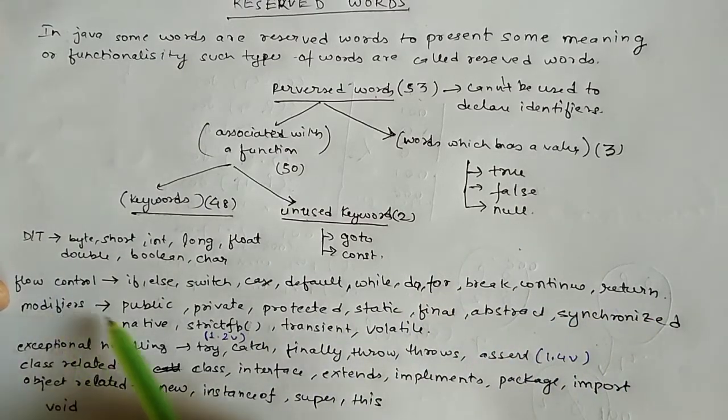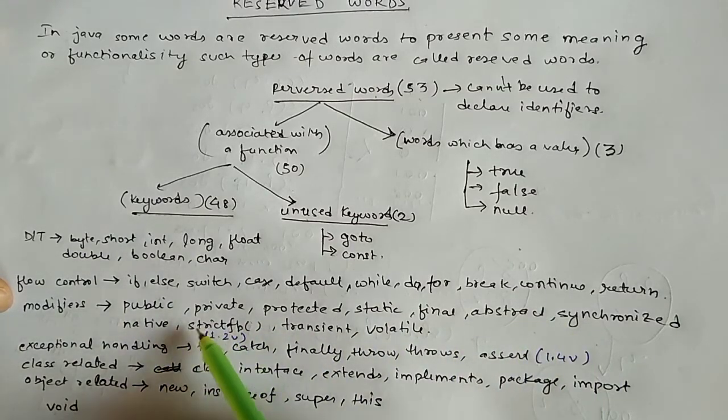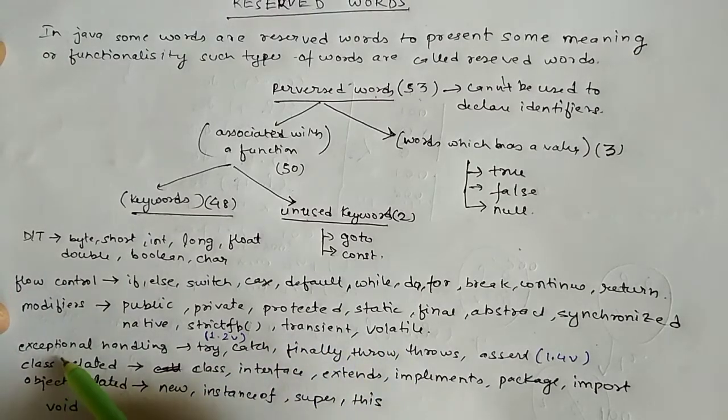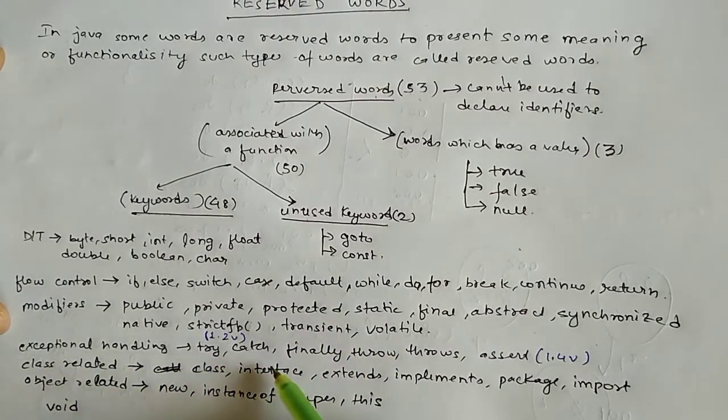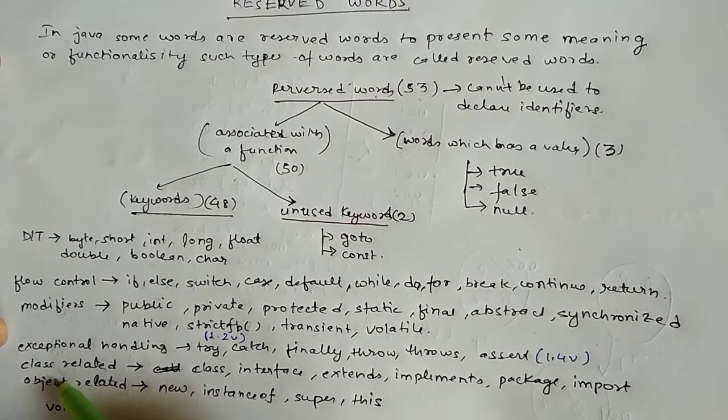For modifiers we use public, private, protected, static, final, abstract, synchronized, native, strictfp. This was included in the 1.2 version. Then transient and volatile. For exception handling there is try, catch, finally, throw, throws, and assert. The assert came in the 1.4 version and above.